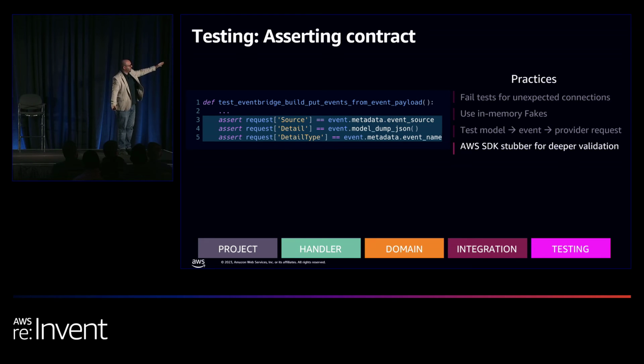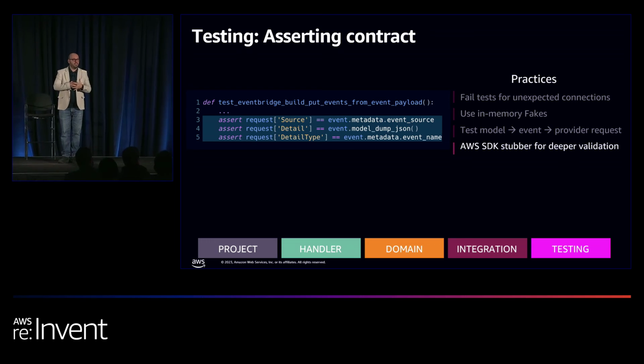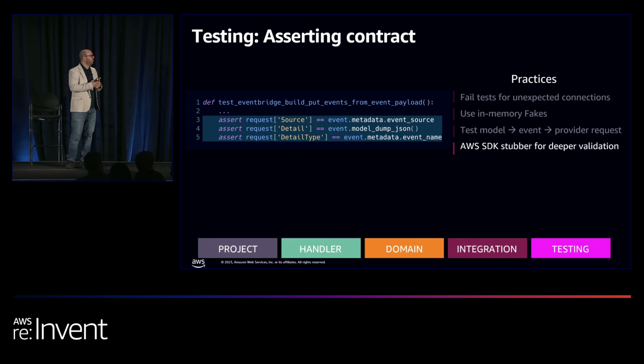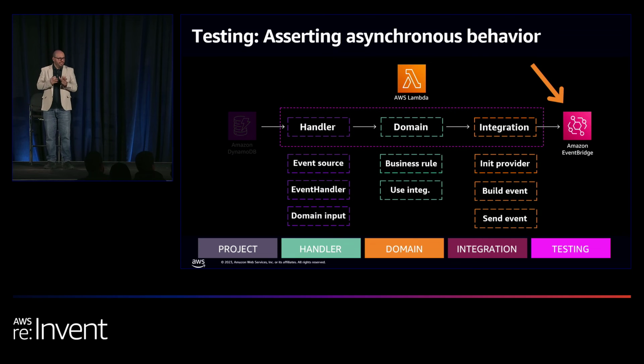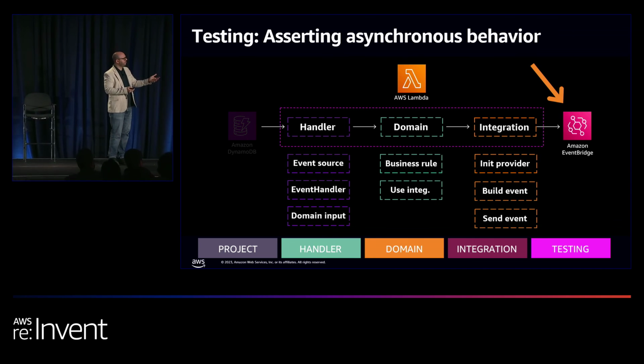We can even use AWS SDK Stubber to do even deeper validation. Have we passed the right types? Have we passed the right values and such? Which we also have in our GitHub, which I will show you. That was relatively easy. That's the hard part. And every customer solves this differently. So we wanted to have an opinionated way, but we recently launched another tool, which I'll give you a link to as well, to make this even easier.